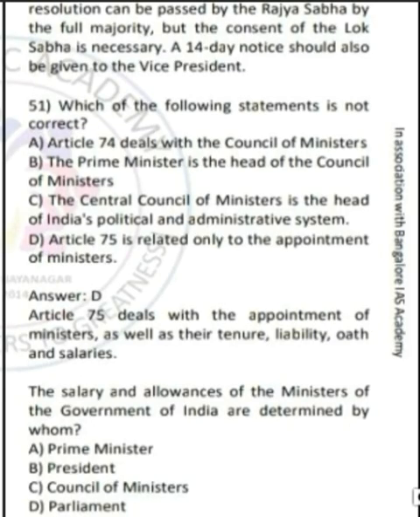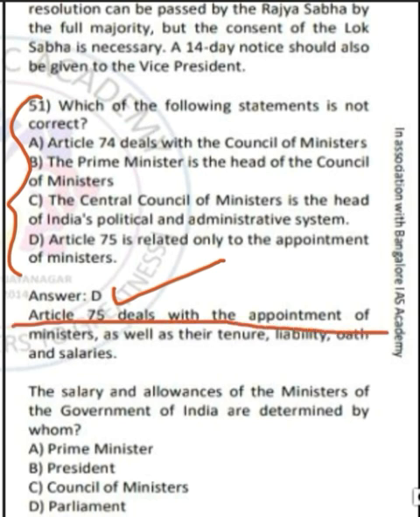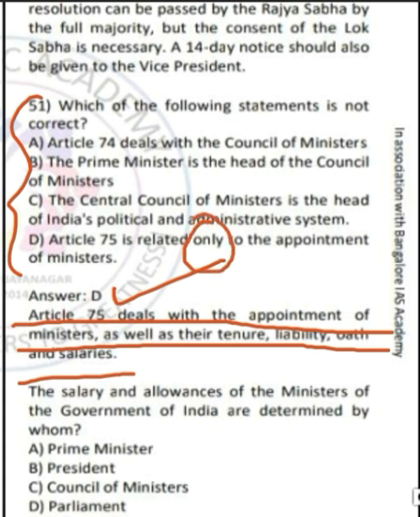Moving on to question number 51. Here there are 4 statements. You must find out which of the following statements is not correct. The answer is option D. In the question, option D states that Article 75 is related to only the appointment of ministers. But the correct answer is Article 75 deals with appointment of ministers, their tenure, liability, oath, and salaries. So here you must remember that if the word only is used in any statement, you have to think twice to find out whether it is correct or wrong. Such statements can play more in the exam.